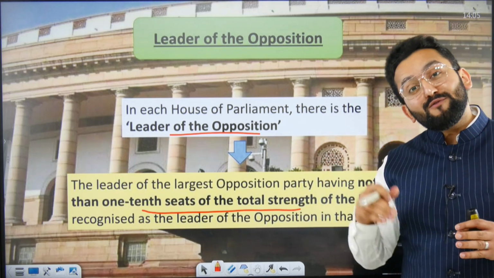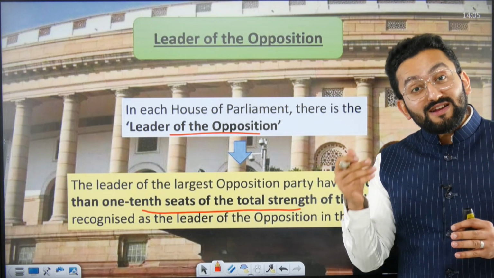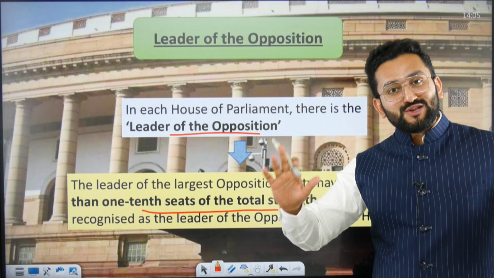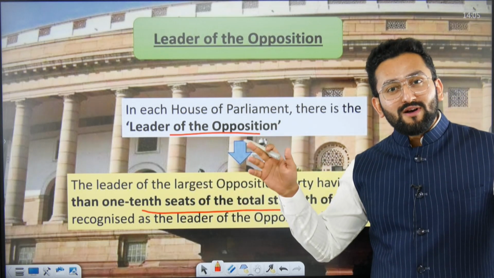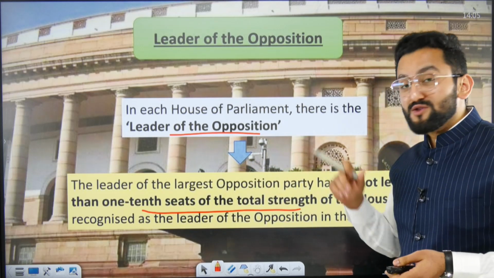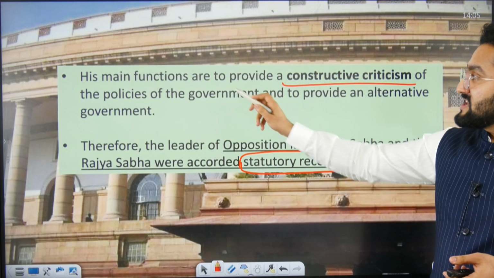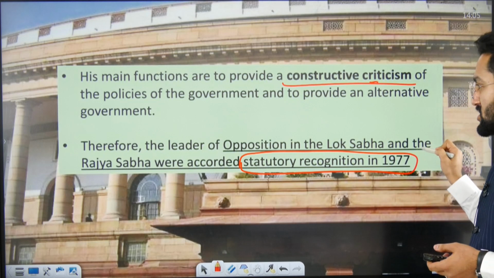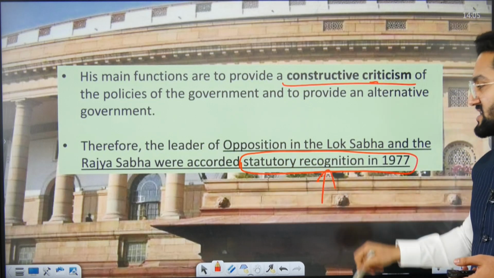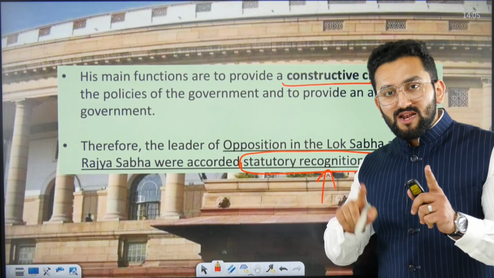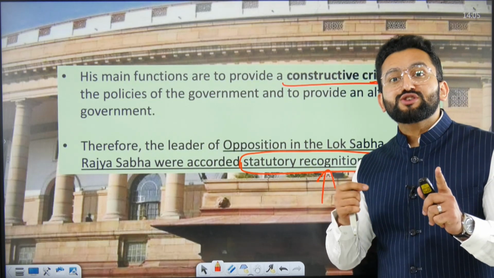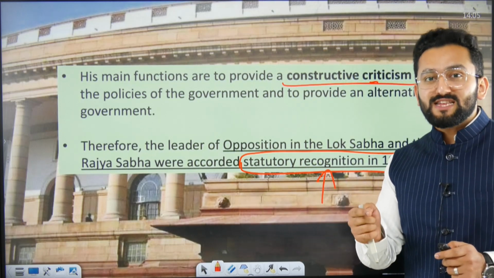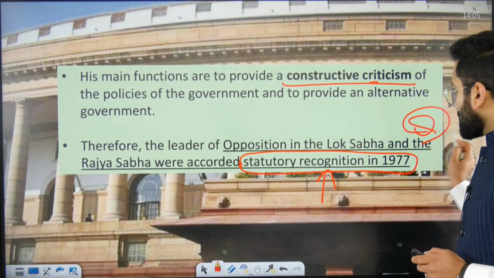And you should know that leader of opposition is also given a, you can say, status of cabinet minister. Means leader of opposition is given a dedicated office, staff, you can say bungalow and car, etc. Such is the importance of leader of opposition. His main function is to provide constructive criticism. Therefore, opposition in the Lok Sabha and Rajya Sabha were accorded statutory recognition. Please remember, leader of opposition is not a constitutional position. Okay, it is given a statutory recognition by the Parliament itself. Clear? So there can be a scope of question here.